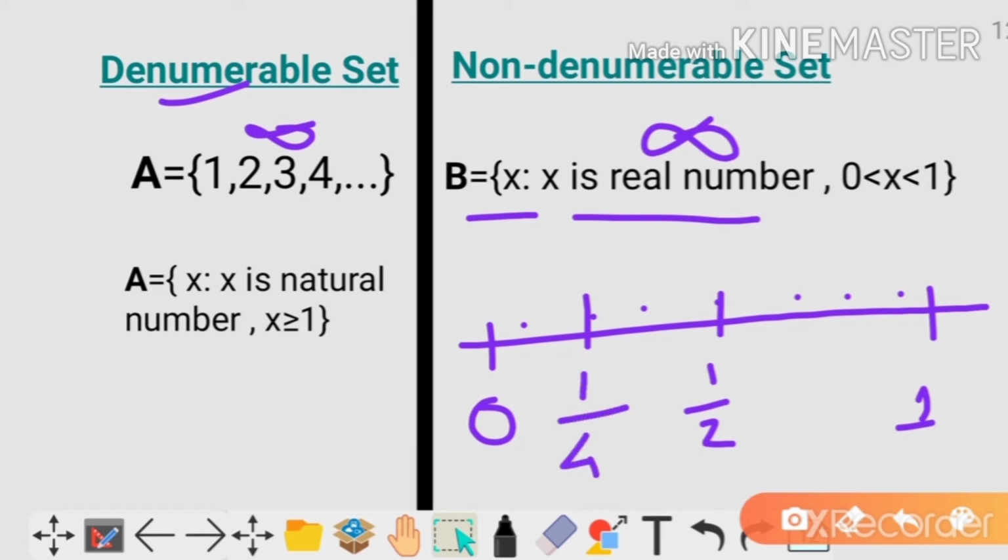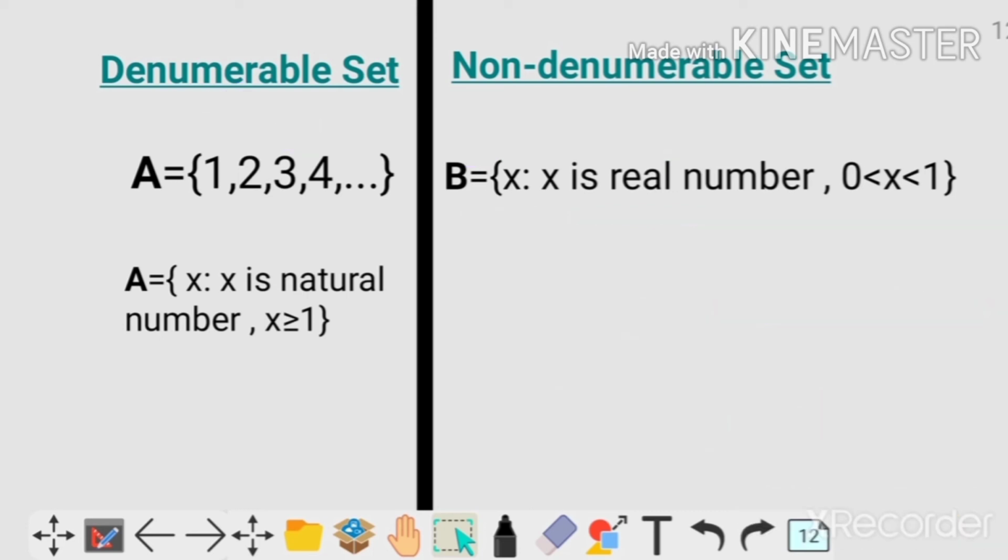The midpoint of half to 1 will be 3 by 4. Similarly, the midpoint of 0 to 1 by 4 will be 1 by 8. So I cannot even tell you the starting element of this set B. And I cannot tell you what will be the next element of every element. So here it is an infinite set, and of course I cannot say the element of this set which will come after one element. So this set is a non-denumerable set.